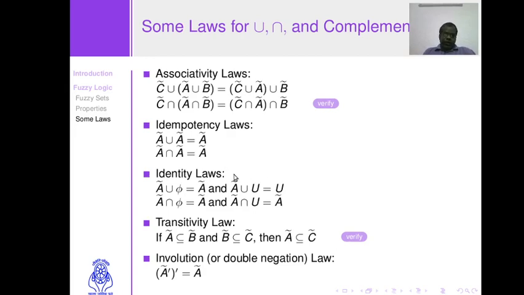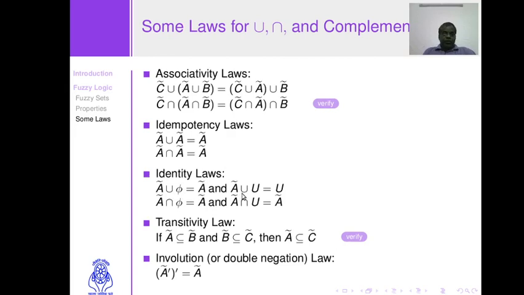Okay, identity laws. As in the case of classical sets, if you take union of a classical set with the empty set, then you get that particular set itself. In the same way, if you take union of a fuzzy set with the empty set, then you get that fuzzy set itself.